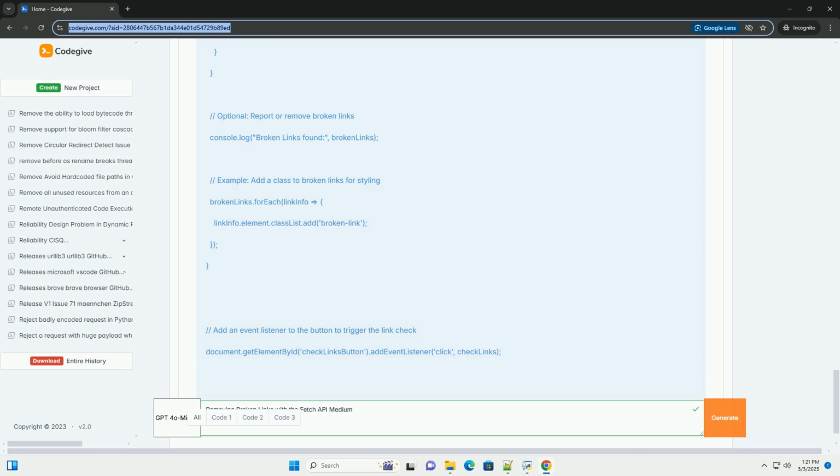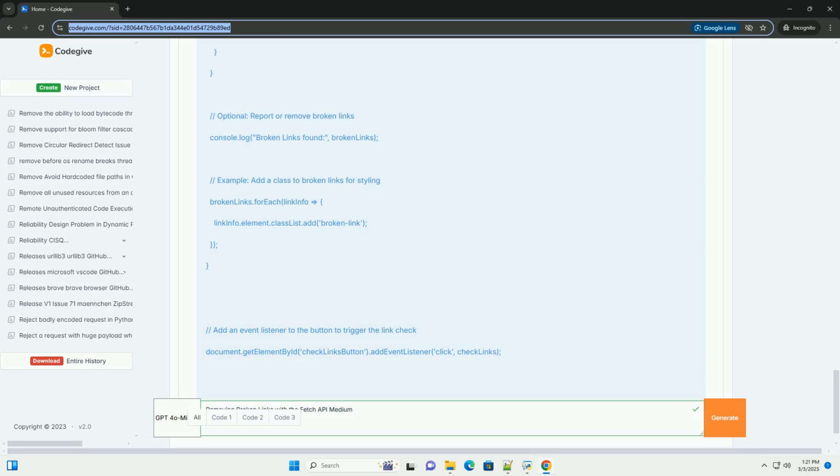Regular expressions for URL validation. You can use regular expressions to validate the URL format before sending the fetch request. This can help prevent errors caused by malformed URLs. Logging: Implement detailed logging to track the link checking process, including successful and failed requests, errors, and any actions taken. This can be helpful for debugging and monitoring.